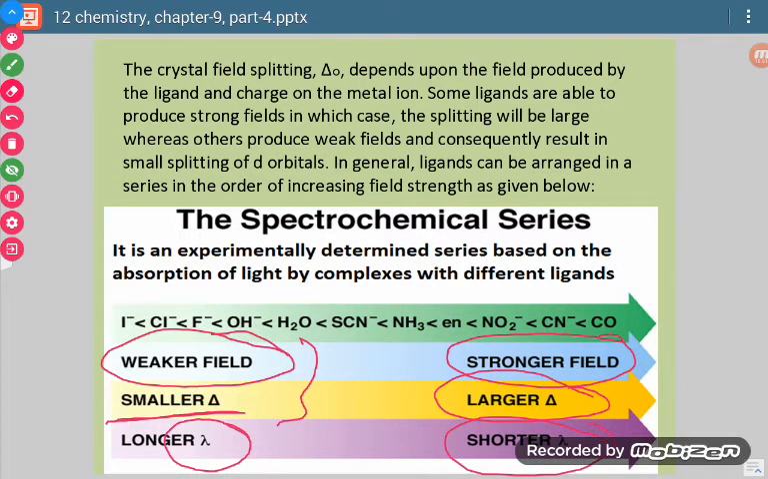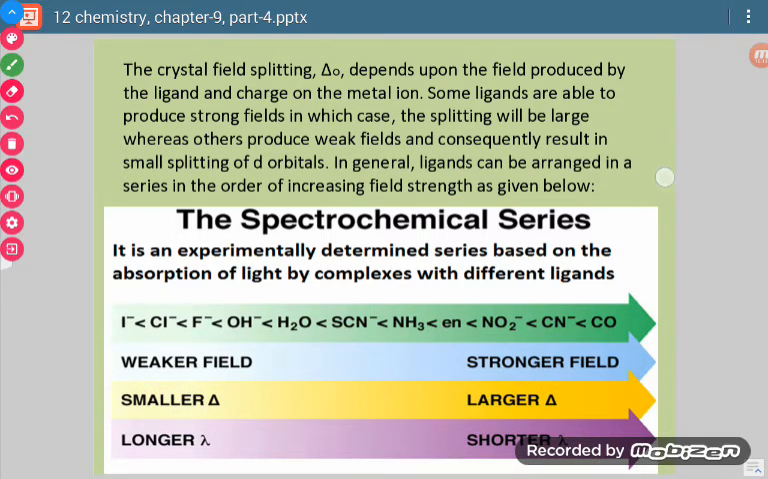and a larger delta O value means a shorter wavelength value. Okay, so this series which shows the strongness or weakness of a ligand is based on the absorption of light by the complexes. It is based on the absorption of light by the complexes.